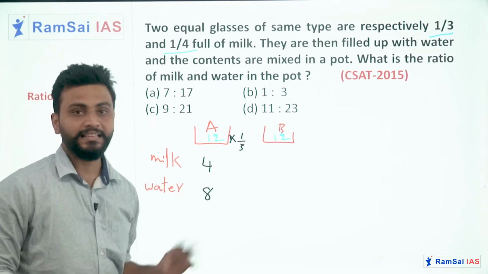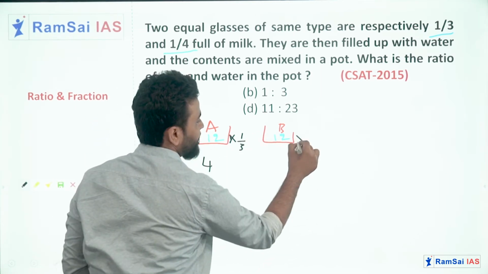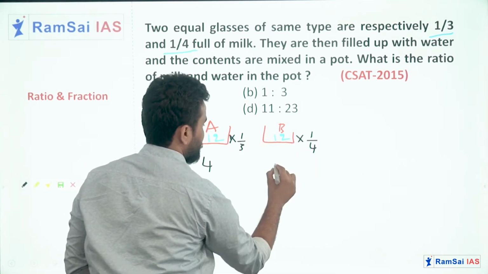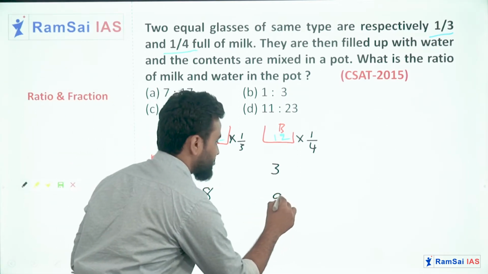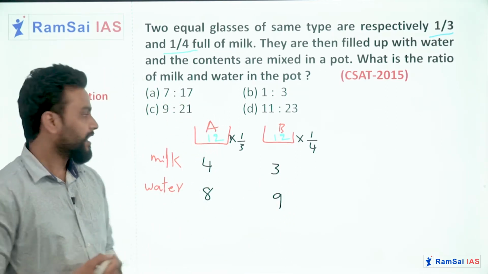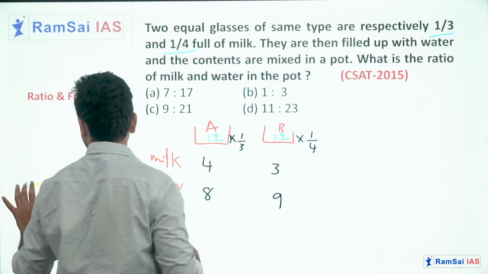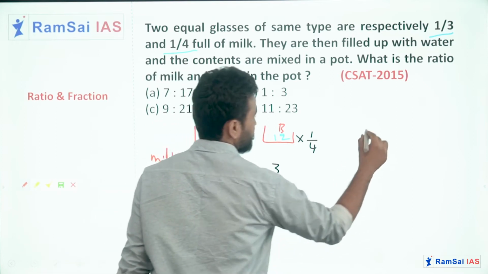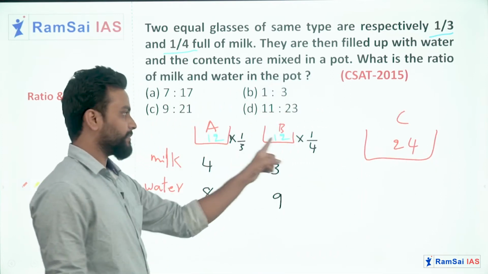In the second glass or second vessel, 1/4 of 12 is milk only, means 3 liters of milk, and the remaining 9 liters are water. Now the 12 in A and B are together mixed in another vessel C. This has a total of 24 liters because 12 plus 12.